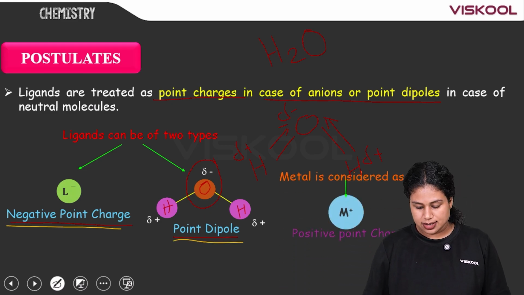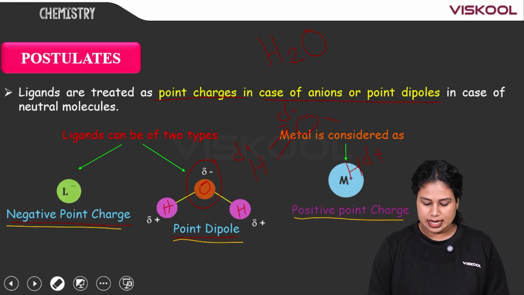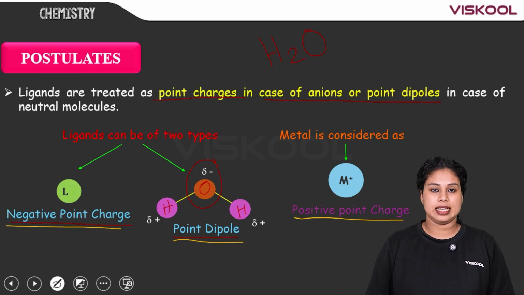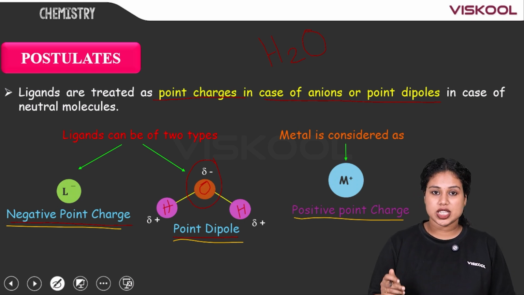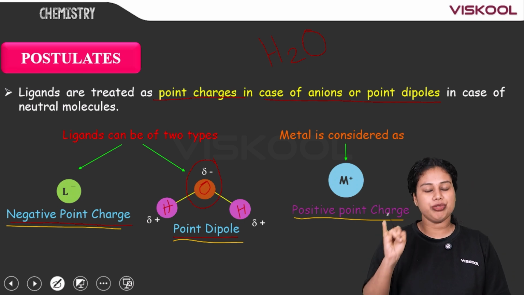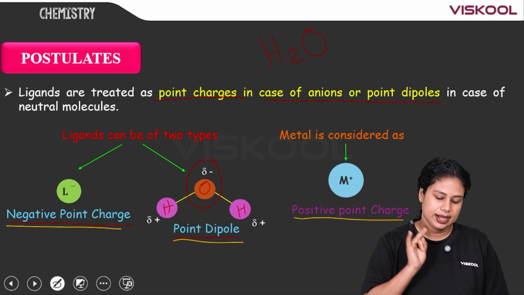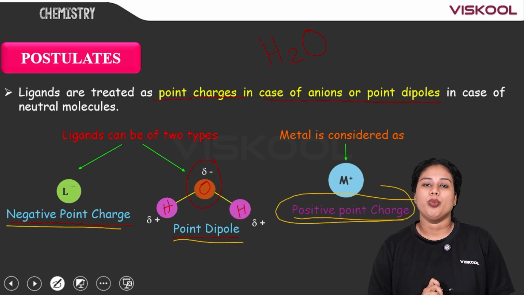And the metal is considered as what? As we know, the metal is considered as a point positive charge. So this is the second postulate that we are discussing: ligands are treated as point charges in case of anions, or point dipoles in case of neutral molecules. Here the metal is considered as a positive point charge.